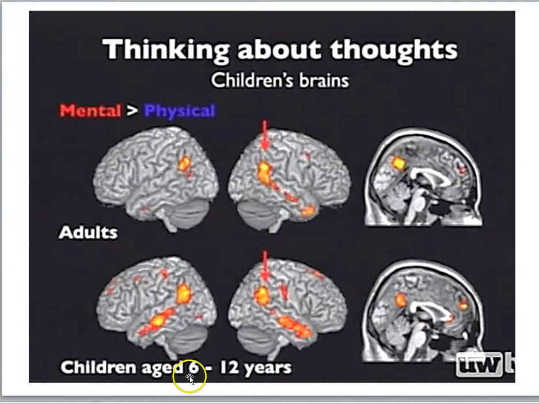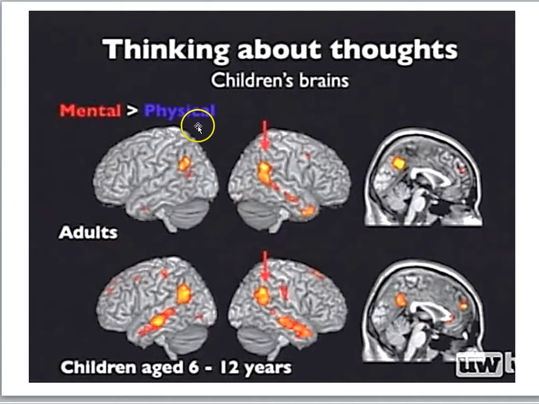Same pattern of activity in younger children, 6 to 12. Now remember, this is after the age of 5, right? So we know that they can pass the false belief task, and sure enough, they have a similar pattern of activity for this contrast, mental versus physical.